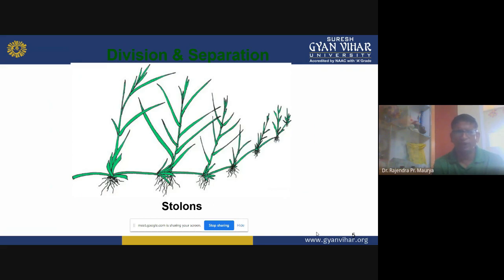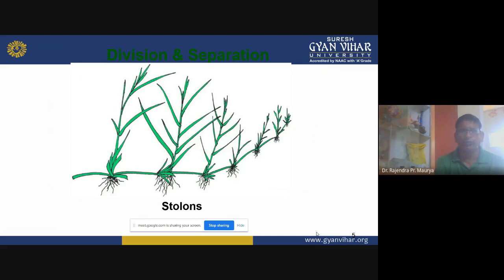You are looking at this stem that is crawling on the soil surface, and on this stem every node touches the soil surface and gets moisture. You are looking at the thread-like structures; these are the fibrous roots.